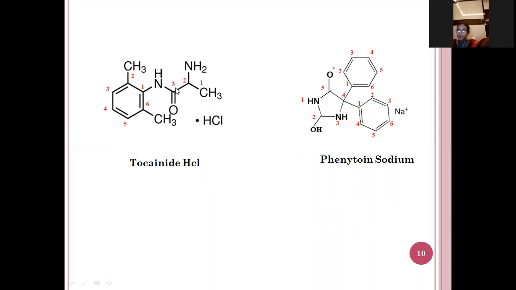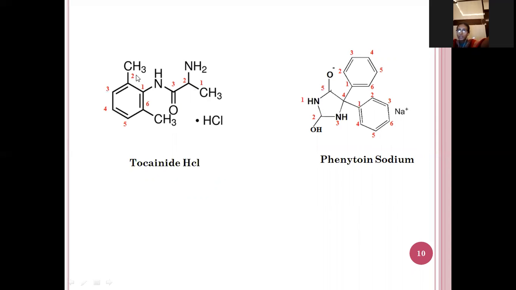If you see the structure here, 1, 2, 3, three carbon atoms means propane, and this is a propionic acid structure. In the second position, the amino group is there, and here the third position of the propionic acid is attached to the phenyl group.